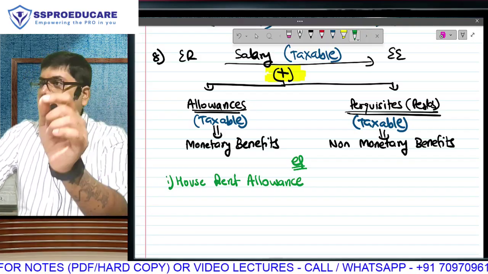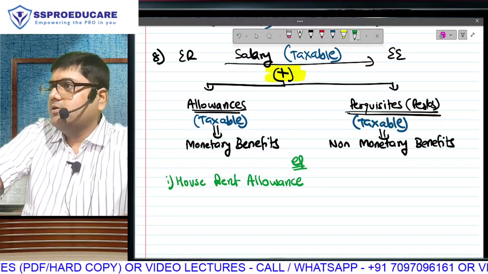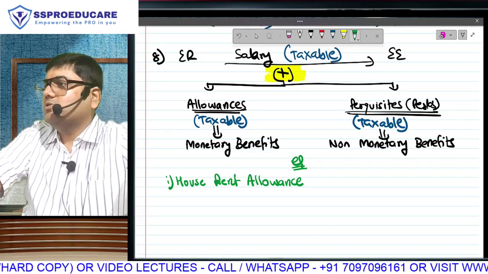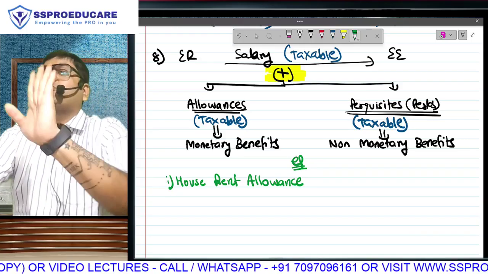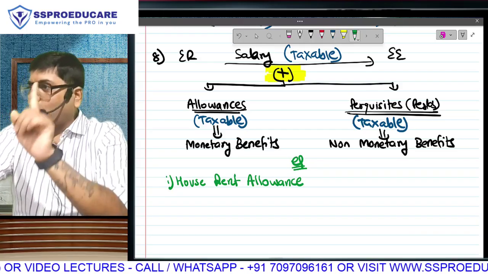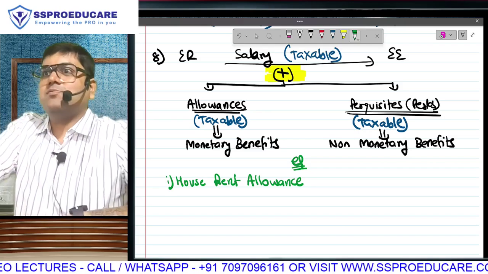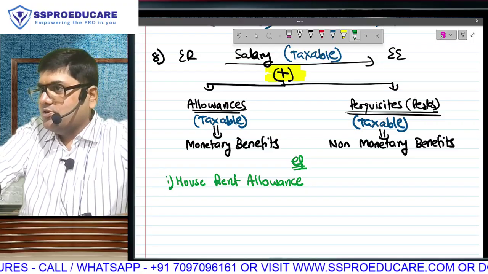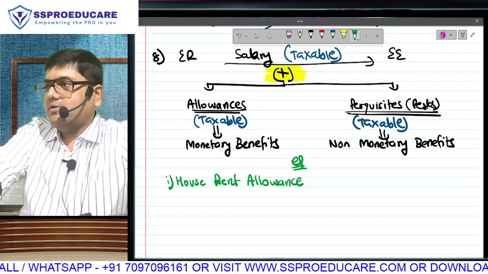But now your boss is giving you 1 lakh salary and 30,000 to pay rent. Bro, your taxable salary is now 1,30,000 because allowances are also taxable. So what is an allowance? A monetary benefit over and above salary, and that is also taxable. That was one possibility. Take this money, pay rent.